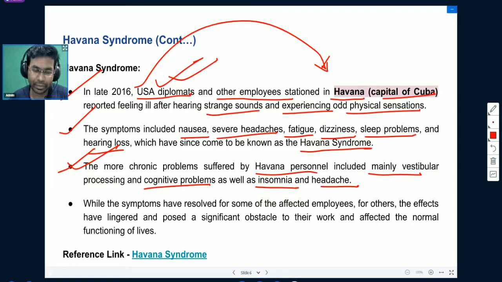They were facing cognitive issues also, meaning they were not able to understand things clearly, like why this is happening, why they are feeling uneasiness, why they are always feeling headaches. While the symptoms have resolved for some of the affected employees, for others the effects have lingered and posed a significant obstacle to their work and affected the normal functioning of their lives.